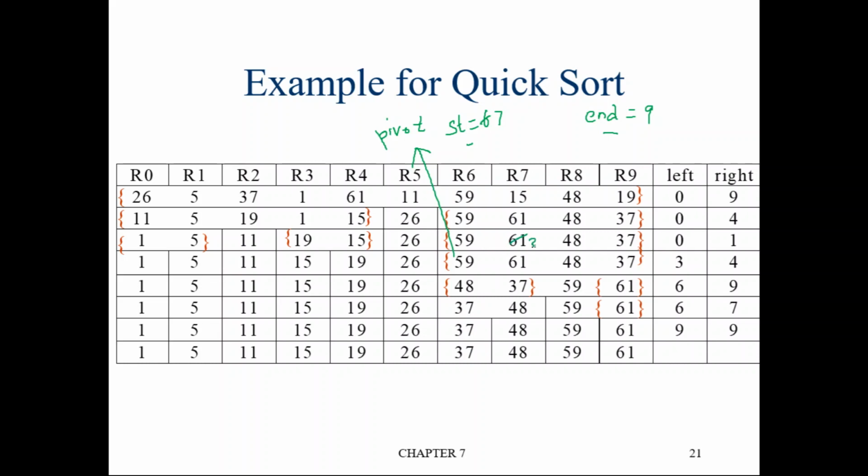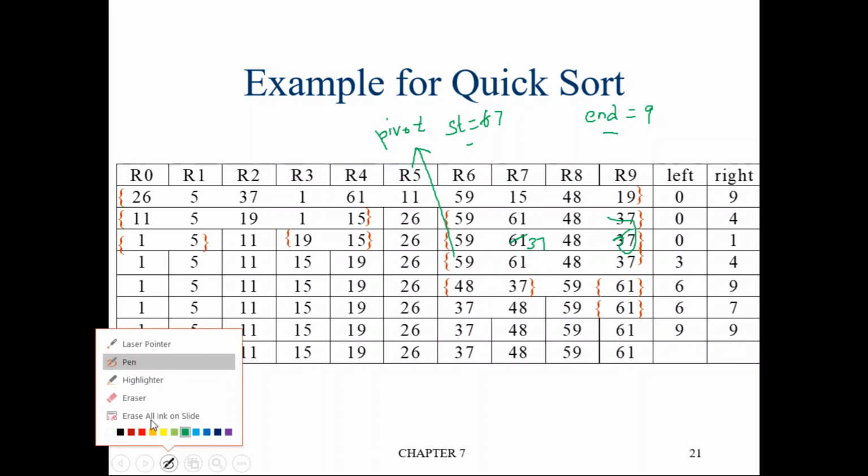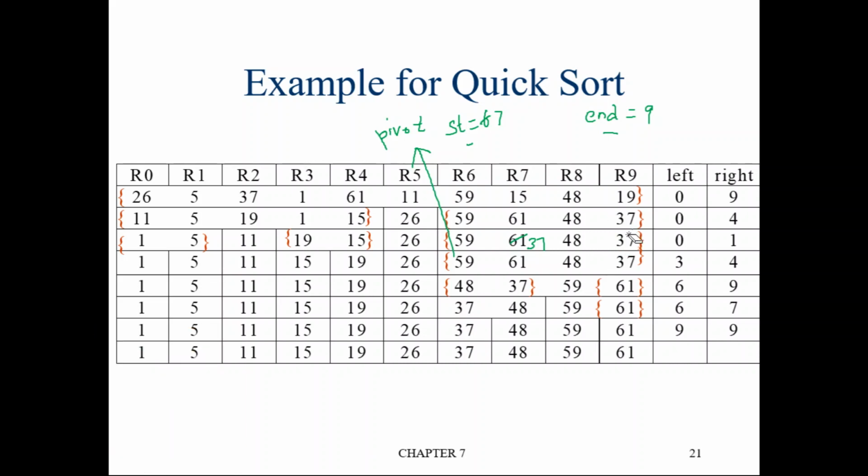So this 61 will become 37 because start is 7, end is 9. And this 37 will become 61. Okay. So that is the swap happened. Let us do here 37 and 61.